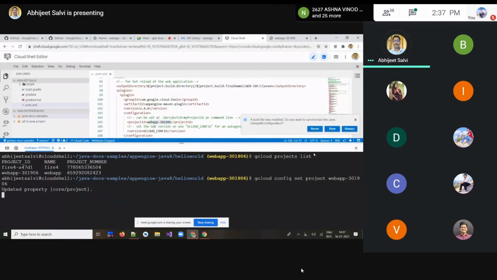So we are setting our project with gcloud config set project and that project ID. After this, we'll create a new application by writing a command: gcloud app create. We are creating a new space in that project.